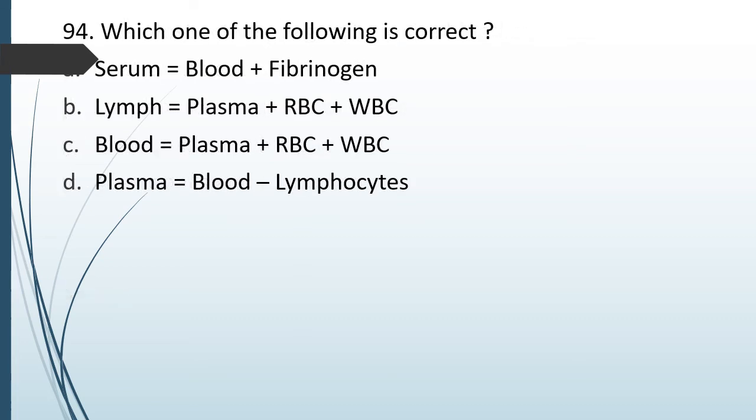Question number 94. Which one of the following is correct? Serum is blood plus fibrinogen. Lymph is plasma plus RBC plus WBC. Blood is plasma plus RBC plus WBC. Plasma equals blood minus lymphocytes. The correct answer is option C. Blood is equal to plasma plus WBCs plus RBCs.